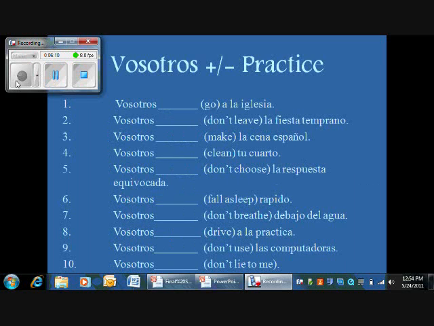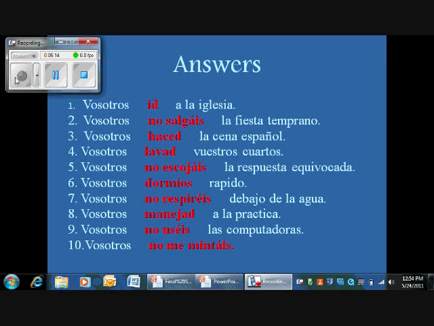Vosotros don't breathe underwater. Vosotros no respiréis debajo del agua. You add the no because it's negative. You take the yo form of respirar, take off the O, and add éis because it's an AR verb.